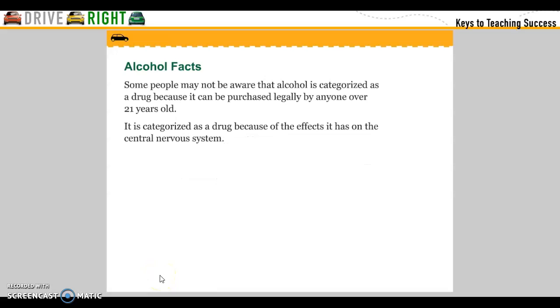Alcohol facts. Some people may not be aware that alcohol is categorized as a drug because it can be purchased legally by anyone over 21 years of age. It is categorized as a drug because of the effects it has on the central nervous system.